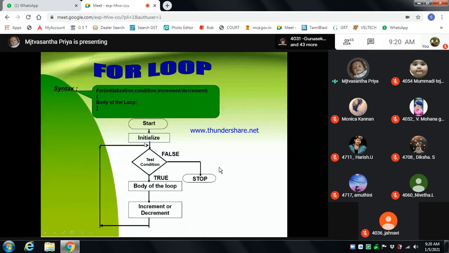Okay, so the flowchart for the for loop is: start, initialization, and test the condition. Initialization can be written as a rectangular box. The condition is written in this box, and after that condition it will go to the body of the loop. I told you that if the condition is true it goes to the modification part. After the modification, again it goes to test the condition, and the process goes on as long as the condition is true.